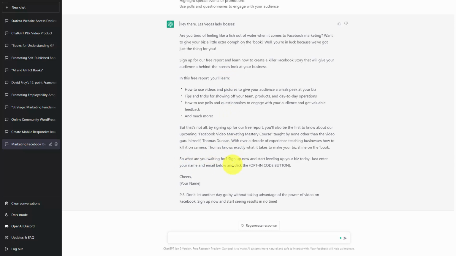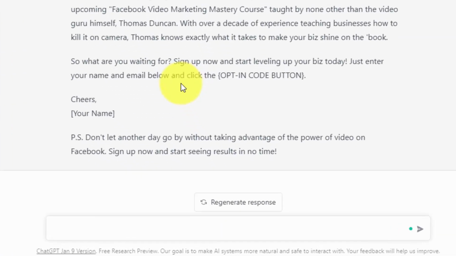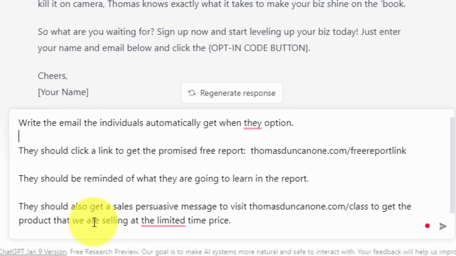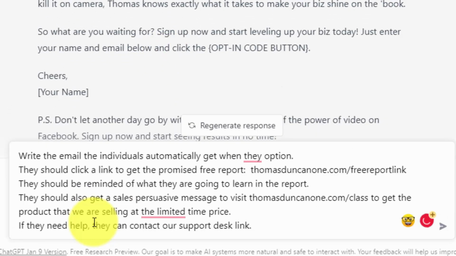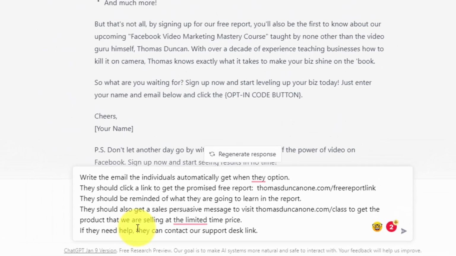We are now going to complete this project by writing an opt-in email for individuals that have received the free report, and then to remind them that there is a product that they can purchase that will help them beyond the scope of the lead magnet. We are going to give ChatGPT the prompt in order to do it. So we are going to give several elements to the prompt. And we're going to bring those elements in. And basically, now that we have the elements of our prompt, we are going to click enter so that we can get our opt-in email.